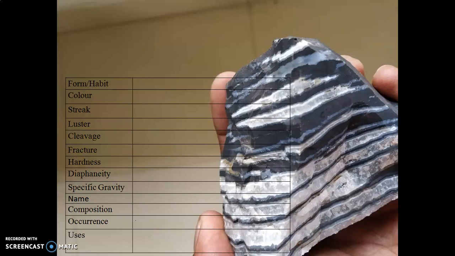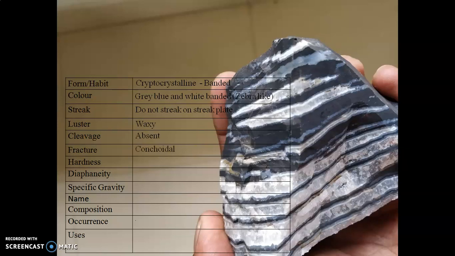We have another agate sample, a cryptocrystalline variety, and you can see bands, banded habit. Color gray, blue and white banded, zebra-like banded. You can see alternate light and dark colored bands in this mineral. They do not streak on a streak plate. The luster is waxy. Cleavage absent.